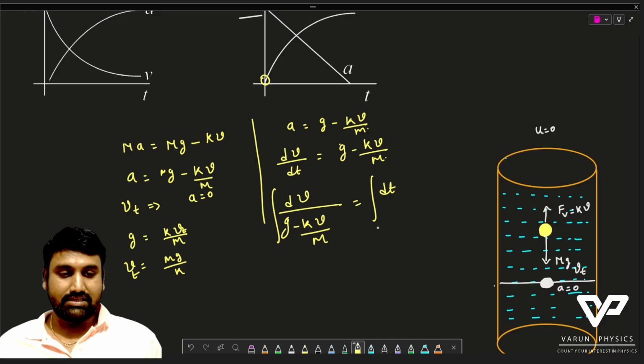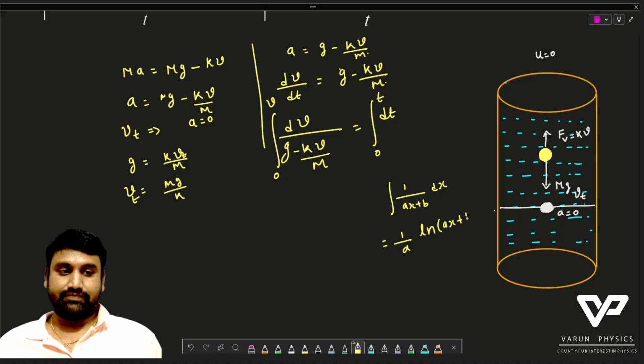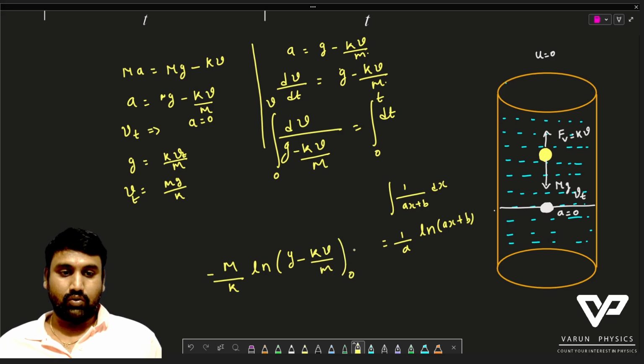Integrating on both sides, this from 0 to t and this from 0 to v, it is in the form of the integral of 1 divided by ax plus b into dx. This can be written as 1 by a ln of ax plus b. So using the same form, we get minus m by k into ln of g minus kv divided by m from 0 to v.